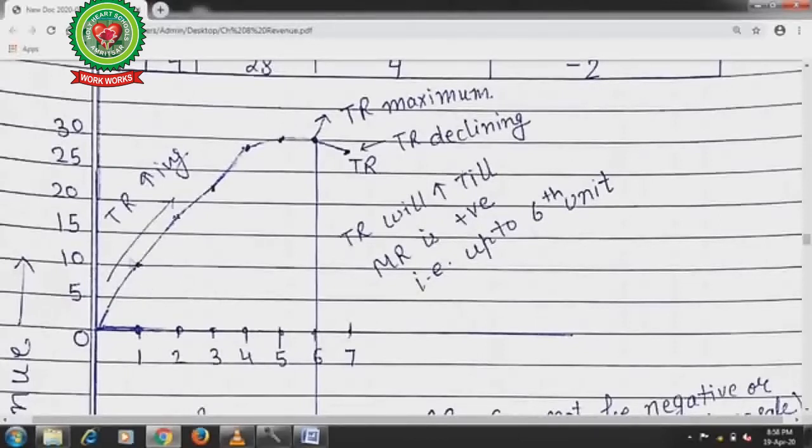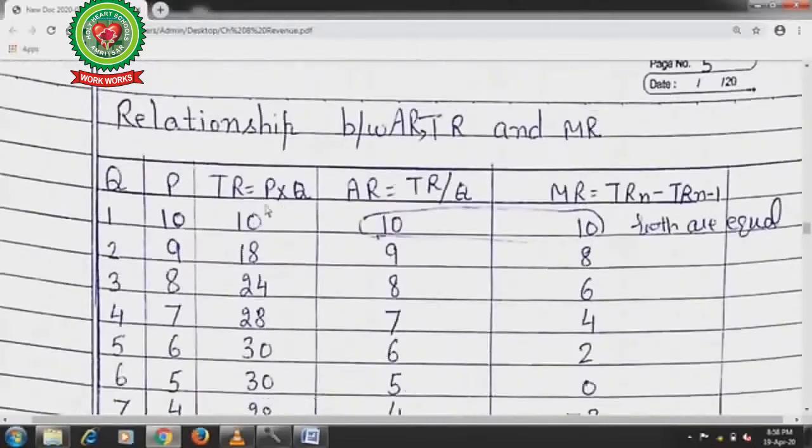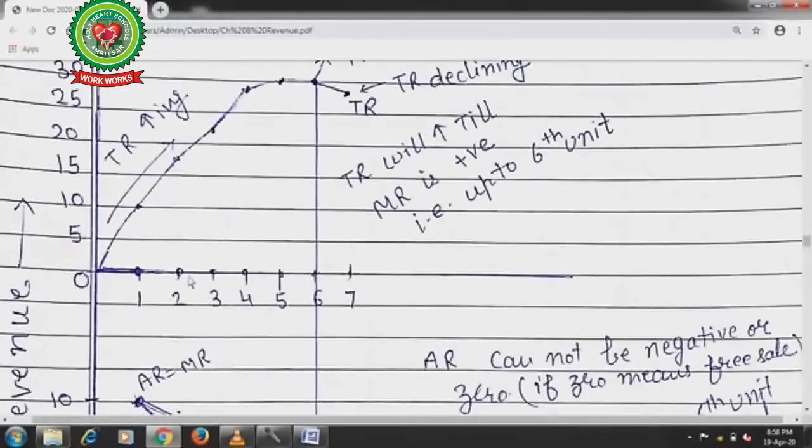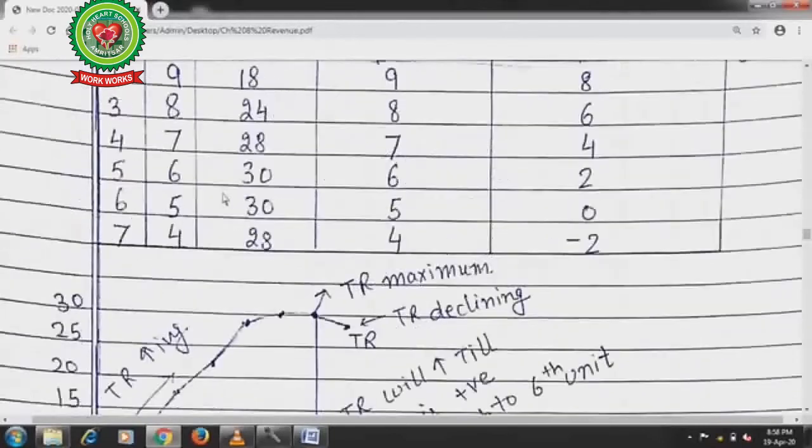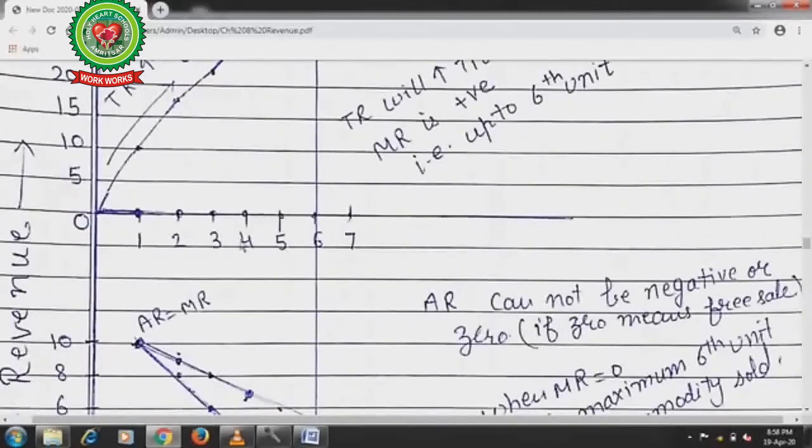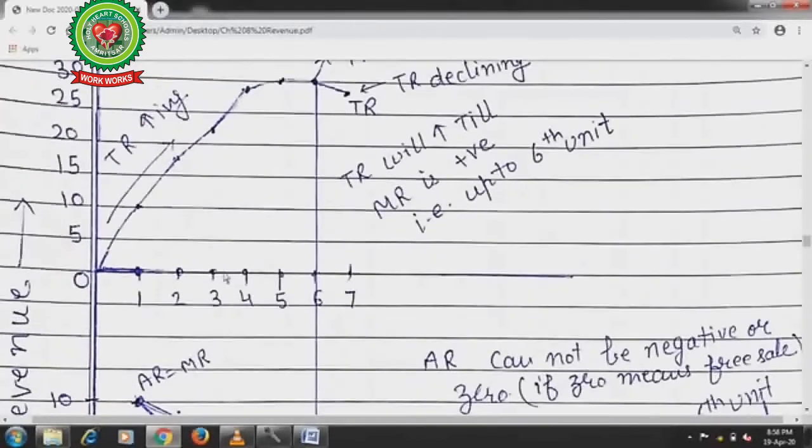Now when 2 units of production are there, the price is 9, total revenue 18. So at 2 we will mark the point 18 for the total revenue. Done. Now when 3 units of production are there, total revenue is 24, so at 3 units we will mark the point here at 24. Done.